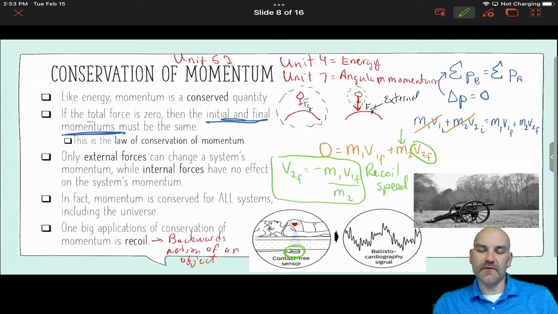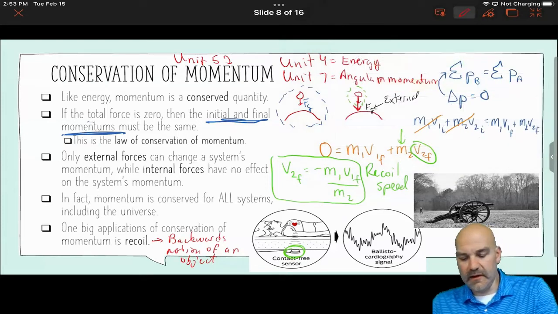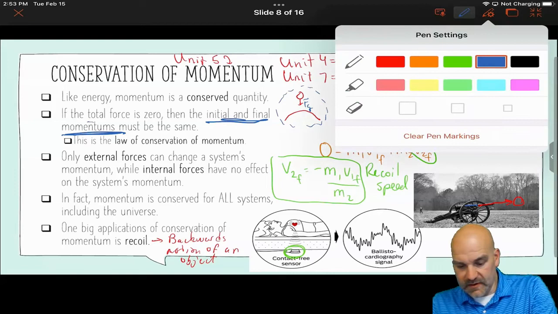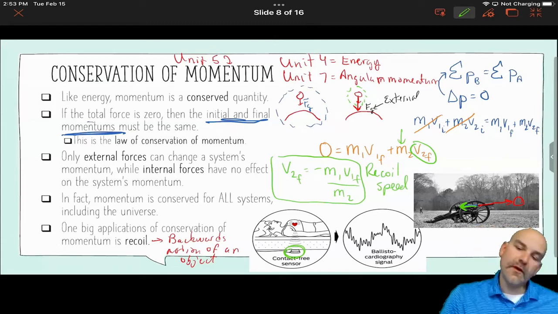The other practical example that you often see is, why did they put wheels on cannons? This seems like it's a no-brainer, right? The cannonball goes flying out the front of the cannon. We all know from movies and such, the cannon is going to go backwards. It's going to recoil back.